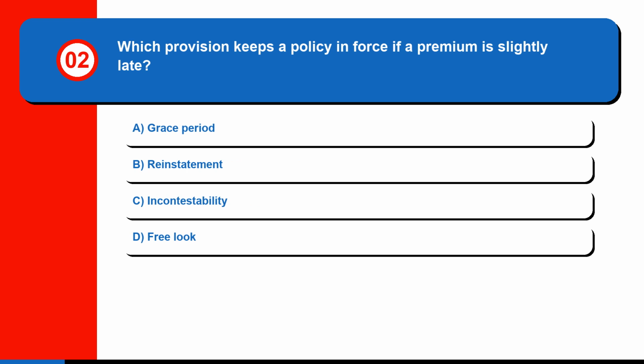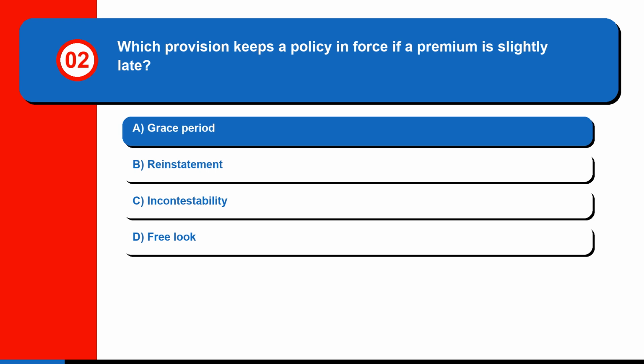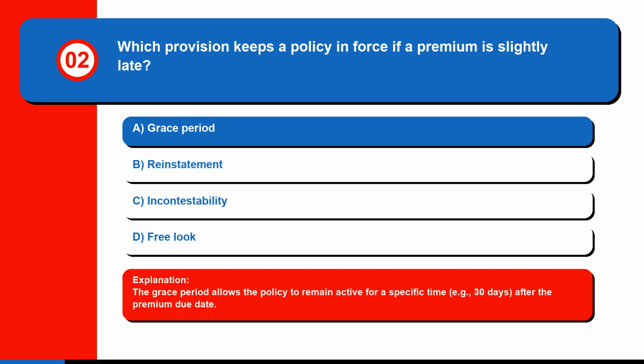Question 2. Which provision keeps a policy in force if a premium is slightly late? A. Grace period. B. Reinstatement. C. Incontestability. Or D. Free look. The correct answer is A. Grace period. The grace period allows the policy to remain active for a specific time, example 30 days, after the premium due date.